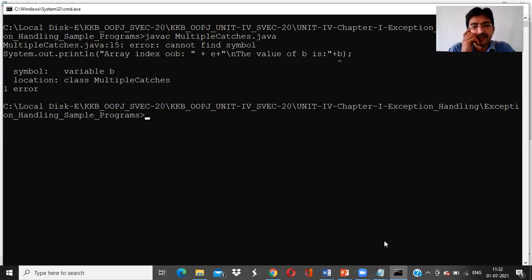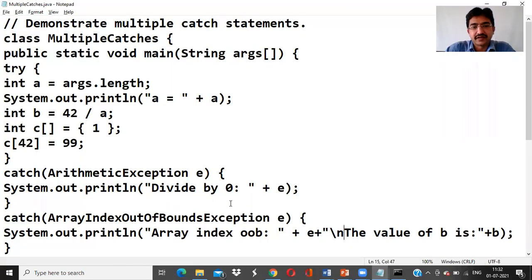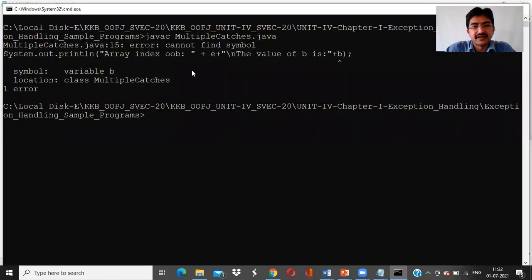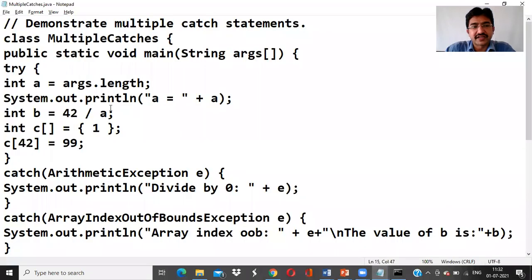Symbol B variable. No, it is accessing outside, right? So it is accessing B, the int, outside of it. Somewhere we have plus \n the value of, and here the variable B means we are accessing this from the try block. It is accessing that output.